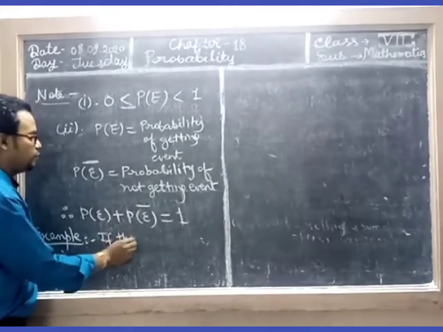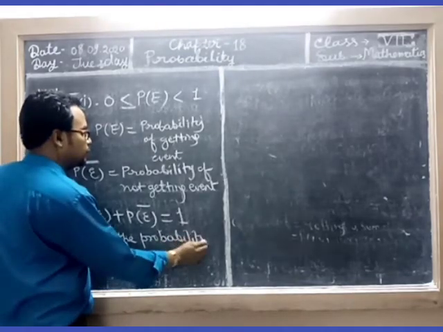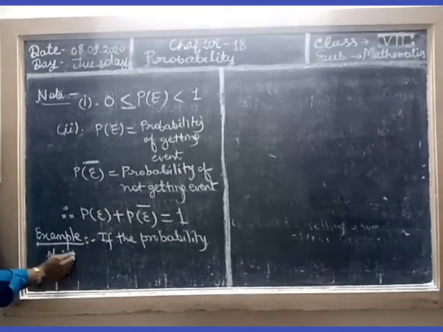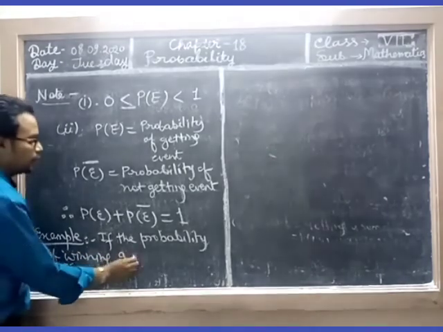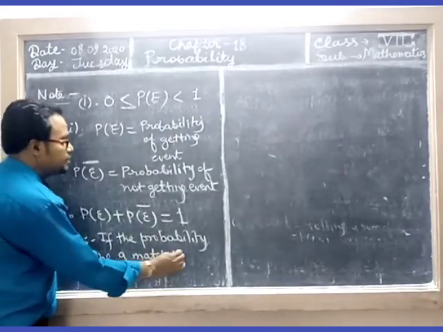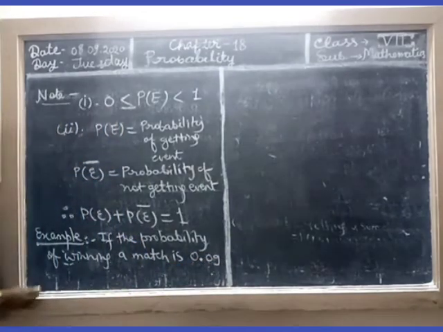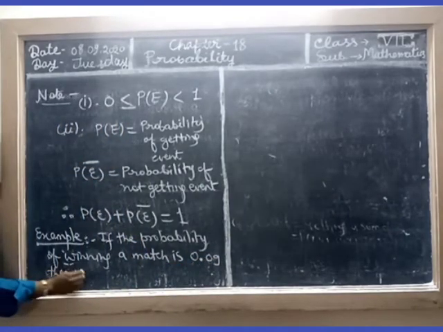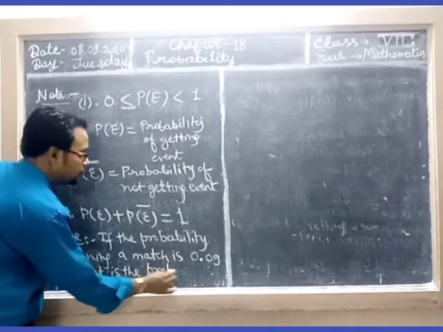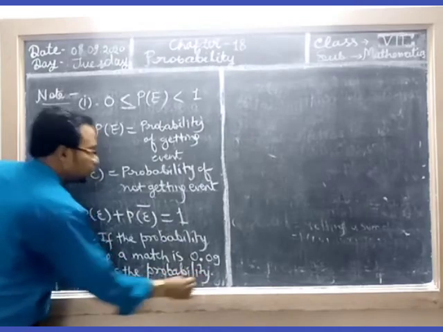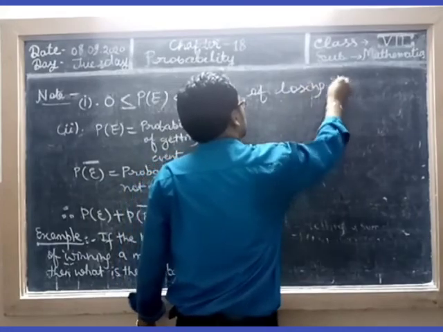If the probability of winning a match is 0.09, then what is the probability of losing it?